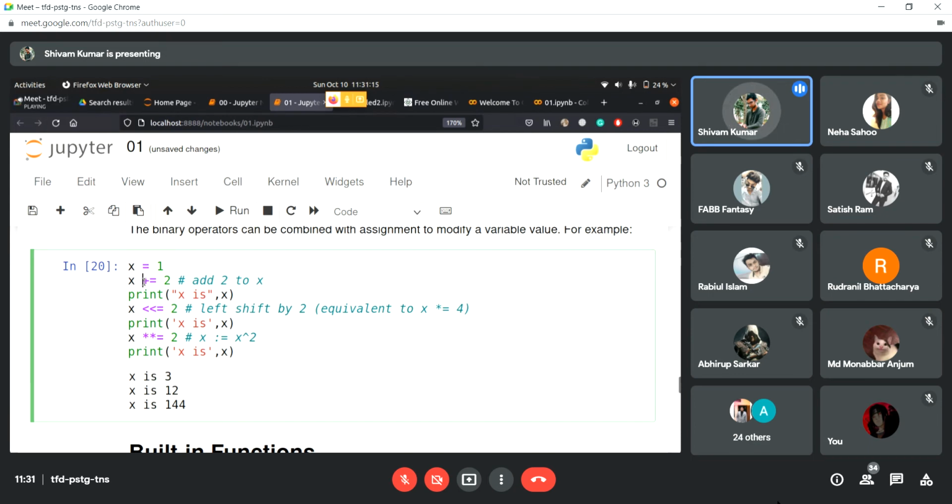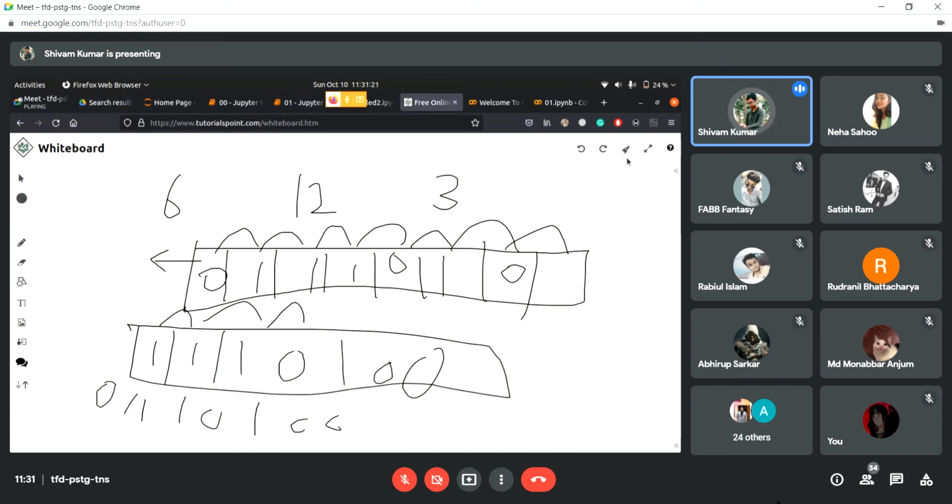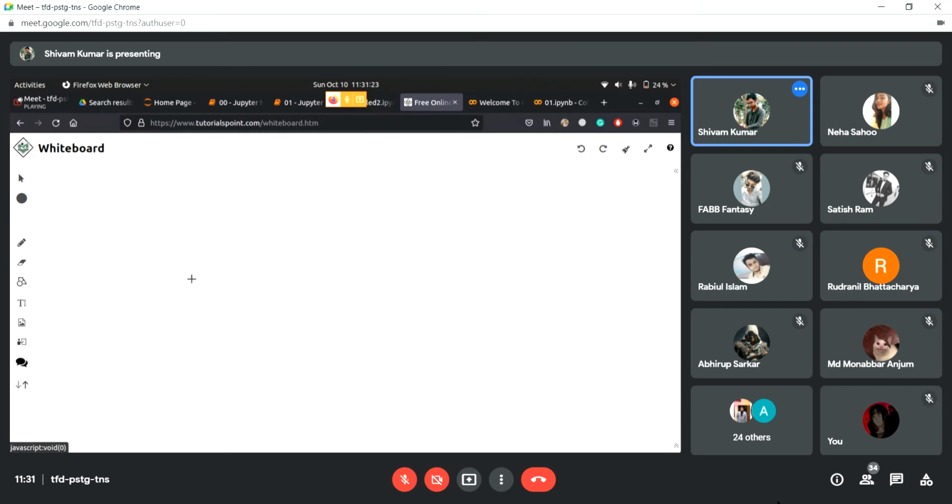Then we also have increment with assignment. The way this works is, if I write x plus is equal to 2, what this means is, first assign 2 to x. First the interpreter will do x is equal to 2. It will put this 2 into the memory location x, and then it's going to increment it by 2, right?